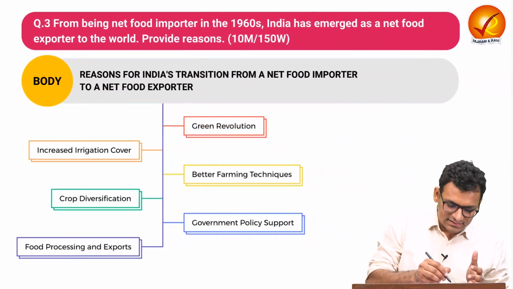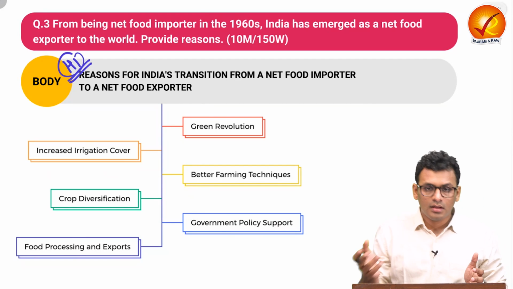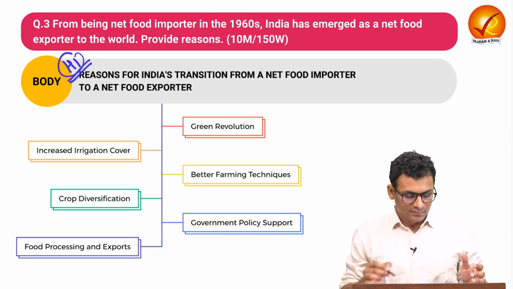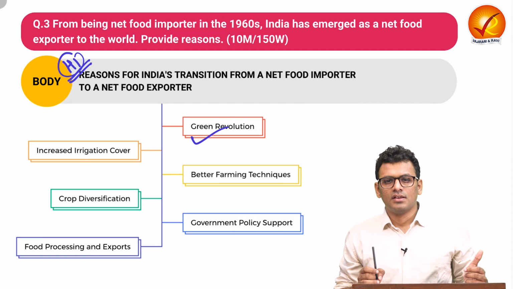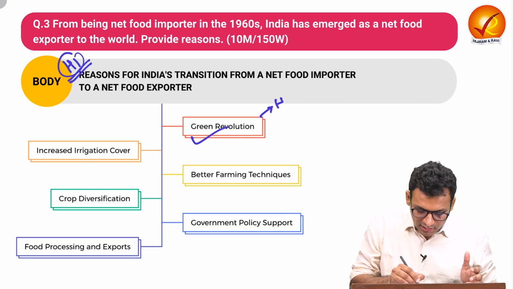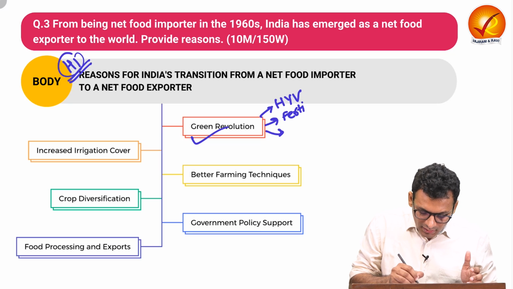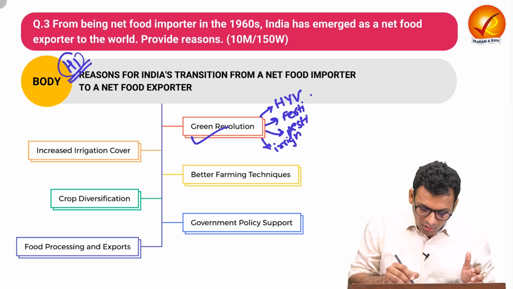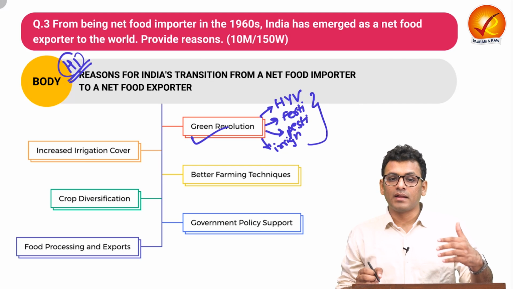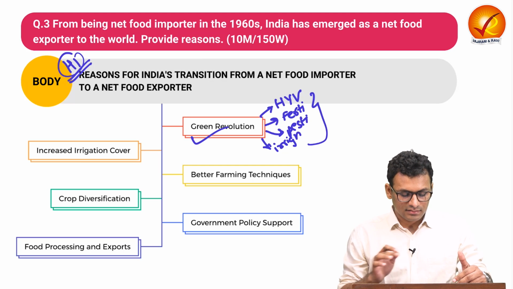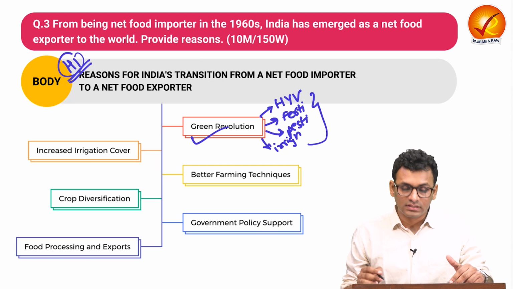Let's move on to the body. Now this is a single heading body. So we will provide around 5 to 6 dimensions in depth. Firstly, you can talk about the green revolution. Through the green revolution we witnessed high yield varieties, fertilizers, pesticides and irrigation methods. All of this helped us with respect to productivity as well as total production. So that is something which we have captured through the green revolution.